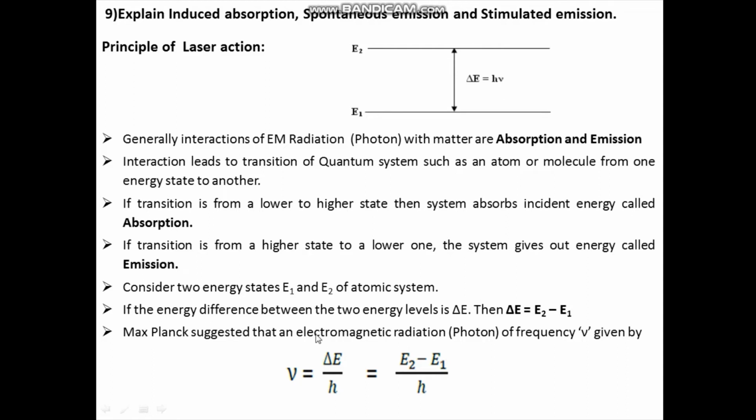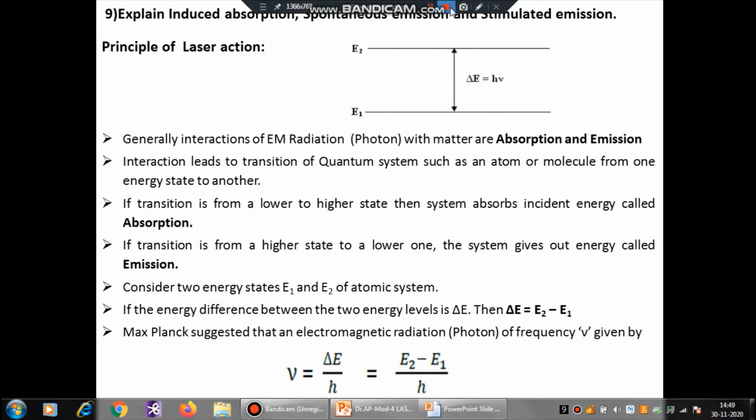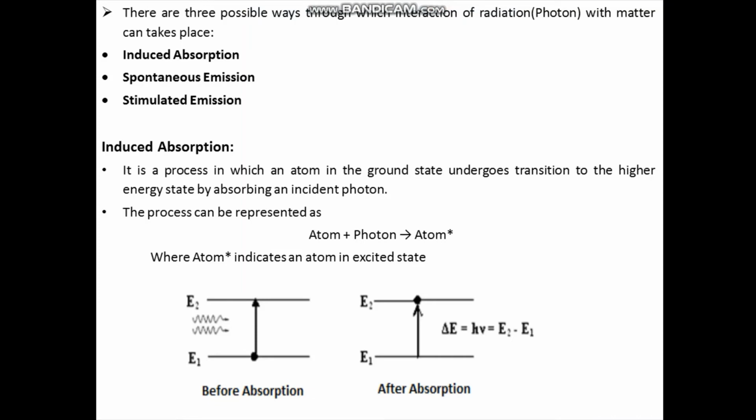Planck suggested that the photon having frequency nu is given by this equation: nu is equal to delta E by h, which is equal to E2 minus E1 by h. I already told you the interactions of radiation or photon with matter are absorption and emission. Absorption is also called induced absorption. And emission has two types, spontaneous emission and stimulated emission.